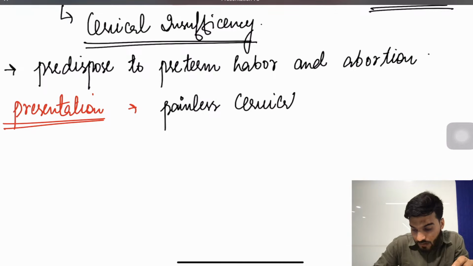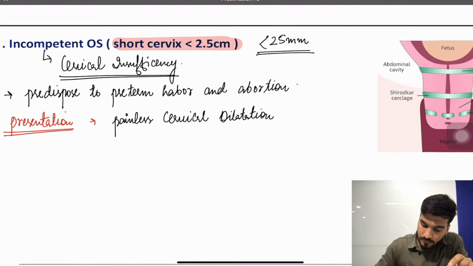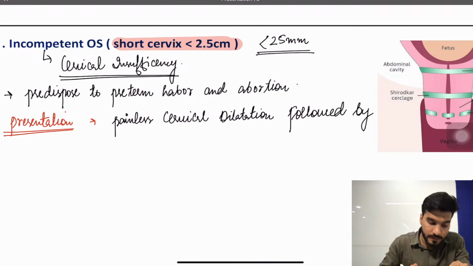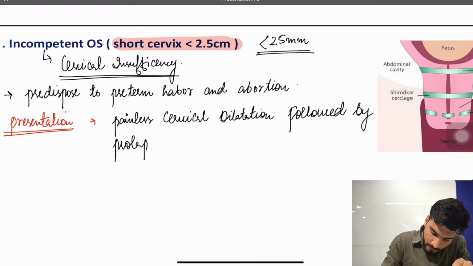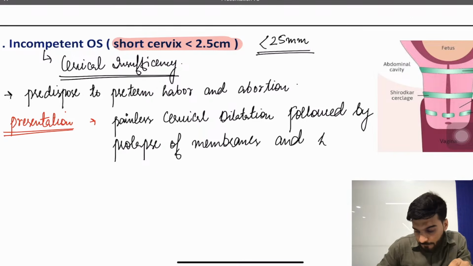Painless cervical dilatation, followed by prolapse of membranes, and expulsion of fetus.